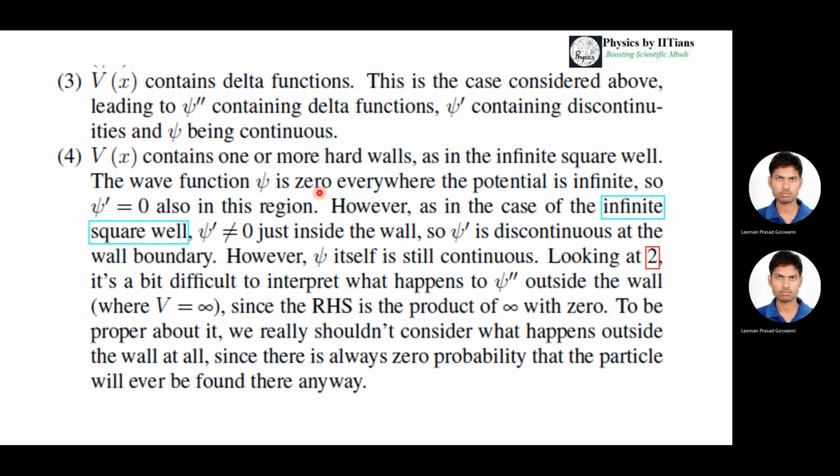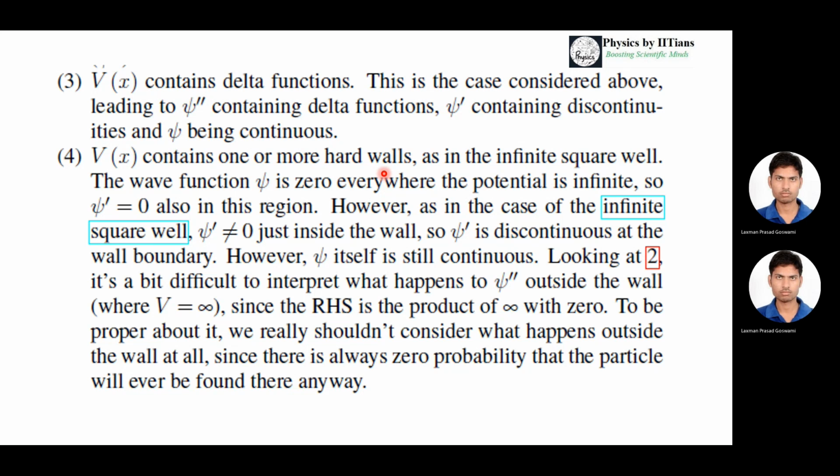Okay. So the third condition we have already told: if V of x contains the delta function, then psi double prime contains this delta function, psi prime contains a discontinuity, and psi will be continuous. And suppose we are considering an infinite square well potential.